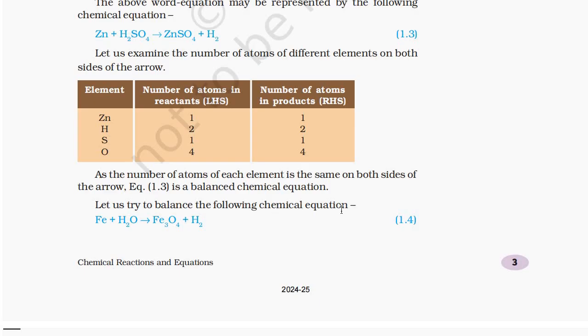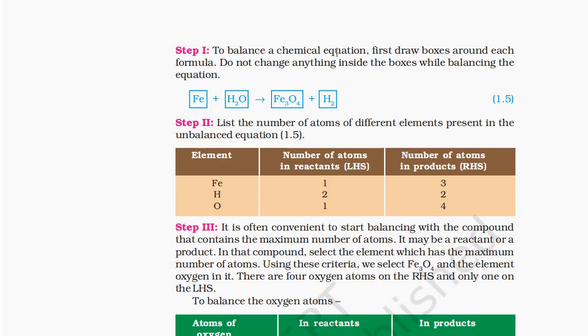Let us try to balance the following chemical equation: Fe plus H2O gives Fe3O4 plus H2. Step 1. To balance a chemical equation, first draw boxes around each formula. Do not change anything inside the boxes while balancing the equation. Step 2. List the number of atoms of different elements present in the unbalanced equation 1.5. Element, number of atoms in reactants (LHS), number of atoms in products (RHS): Fe 1, 3; H 2, 2; O 1, 4.